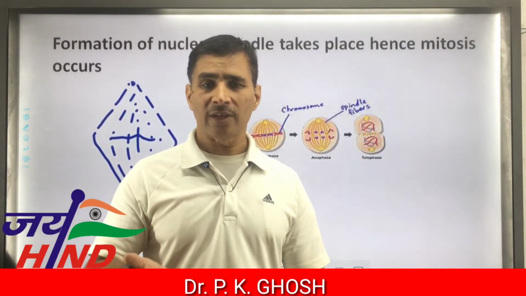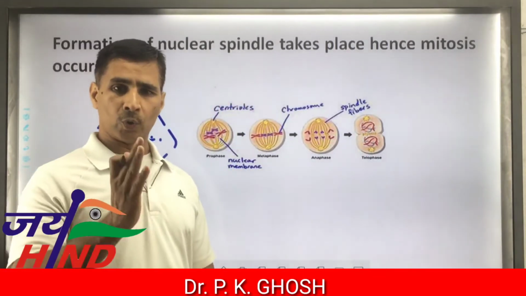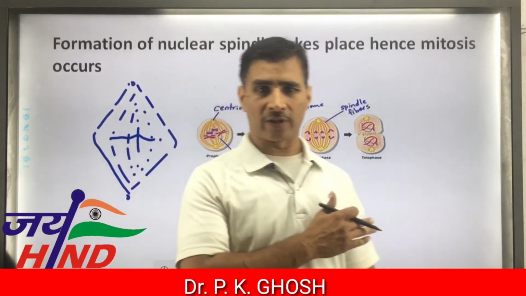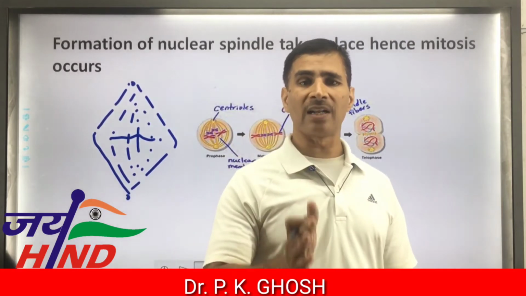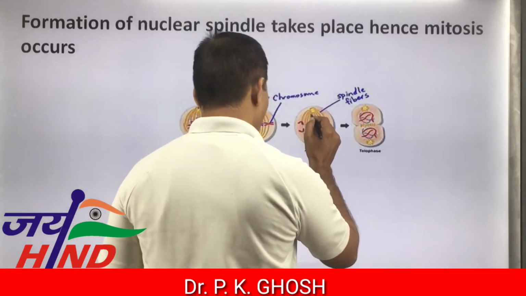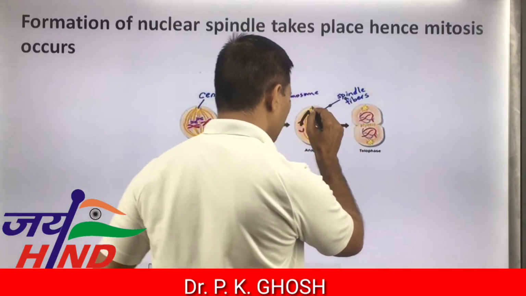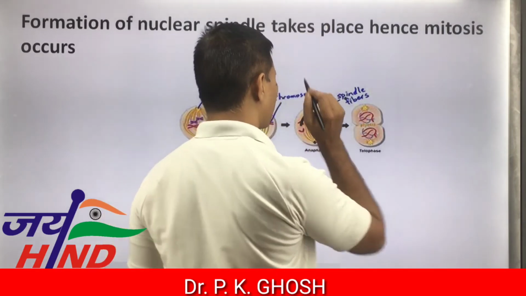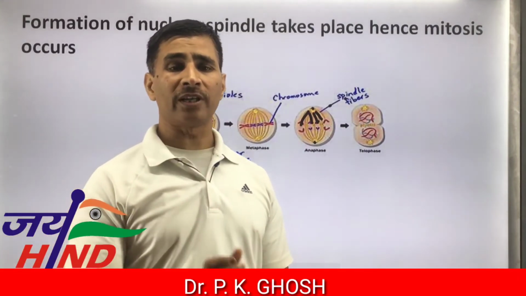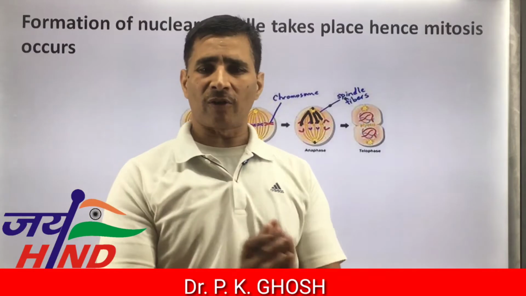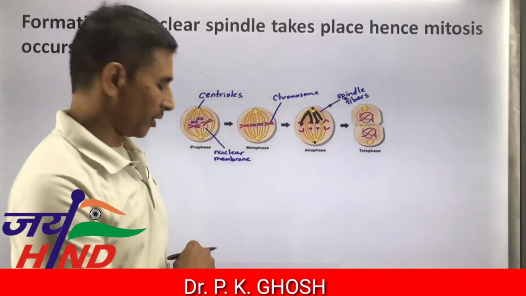But in case of prokaryotes, there is no nuclear membrane, there is no disappearance of nuclear membrane, there is no formation of nuclear spindle. Therefore, no mitosis takes place in prokaryotes. But in case of eukaryotic cells, mitosis takes place because nuclear spindles are formed. And these ultra-thin fibers are called spindle fibers, connecting the two poles of the nuclear spindle. Thus, formation of nuclear spindle is one of the most important characteristic features, as a result of which mitosis takes place in eukaryotes, which is not found in prokaryotes.